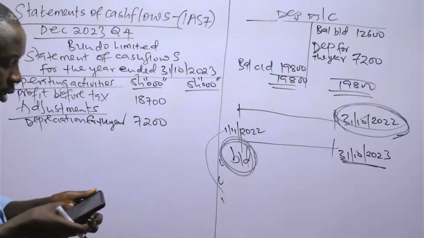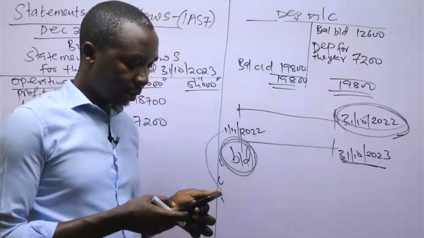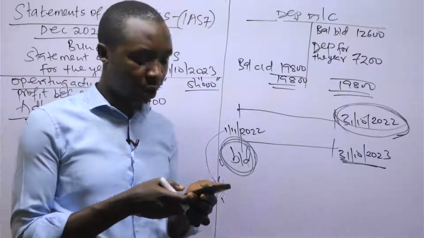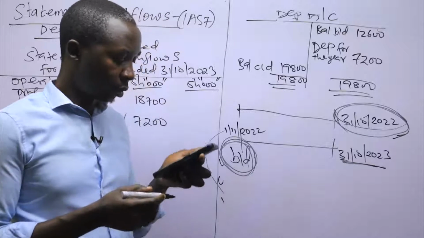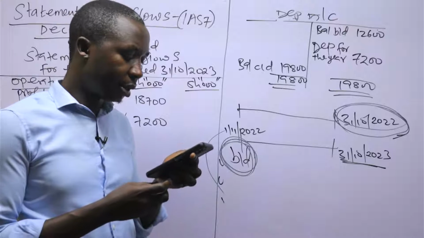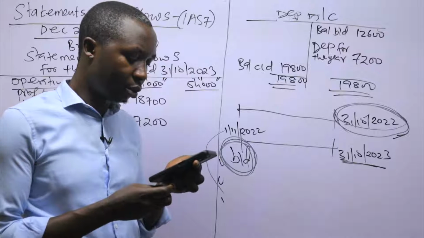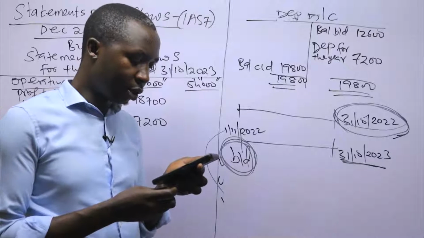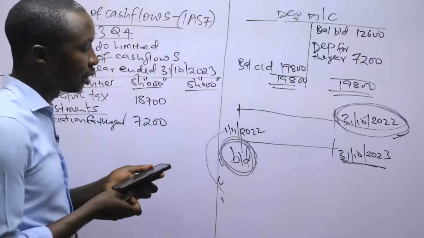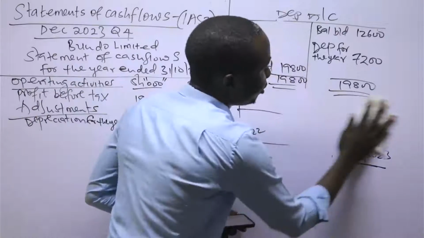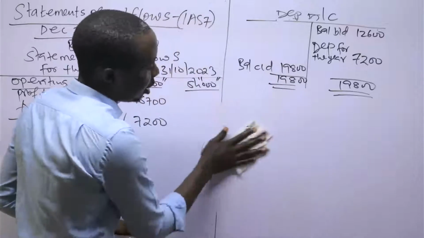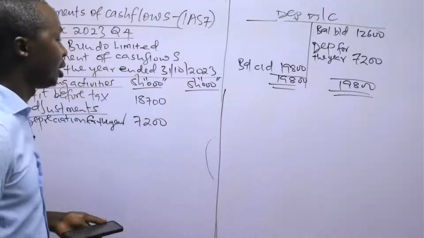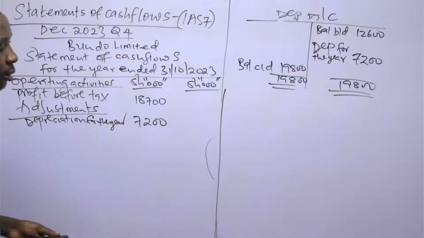Another non-operating item present here is concerning amortization. That is note 2. What is amortized? They said during the year 31st October 2023, Budo Limited acquired some patent rights at a cost of 5 million. Any amortization of intangible assets has been included in administrative expenses. And we always know that admin expenses are operating in nature. We don't adjust admin against the profit before tax.